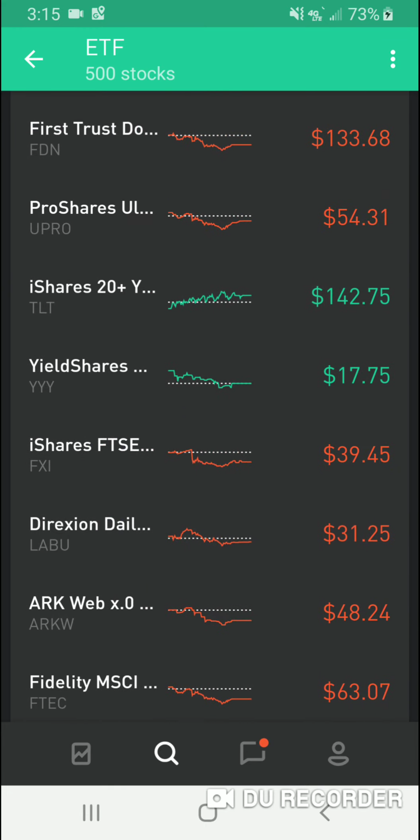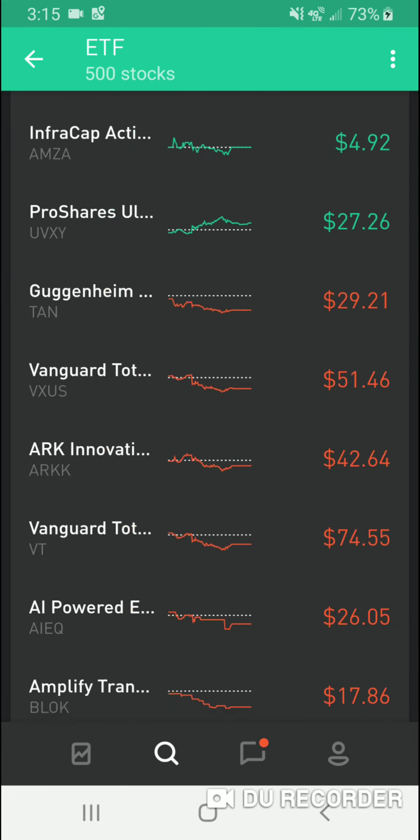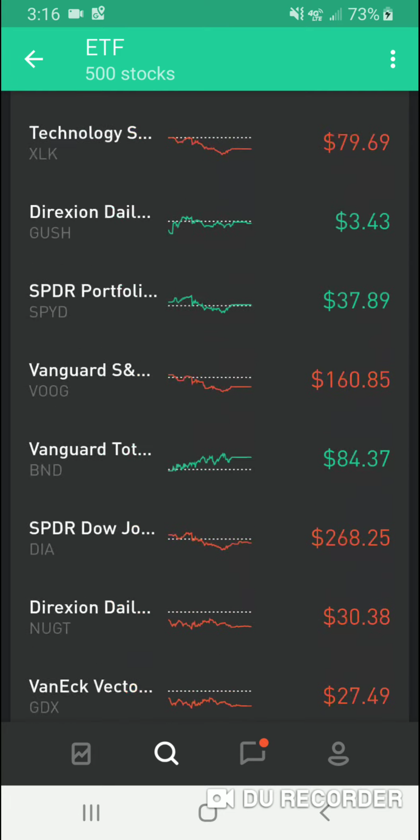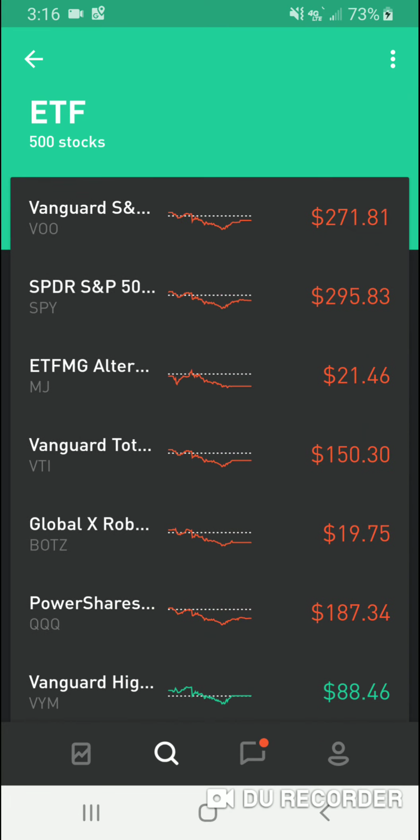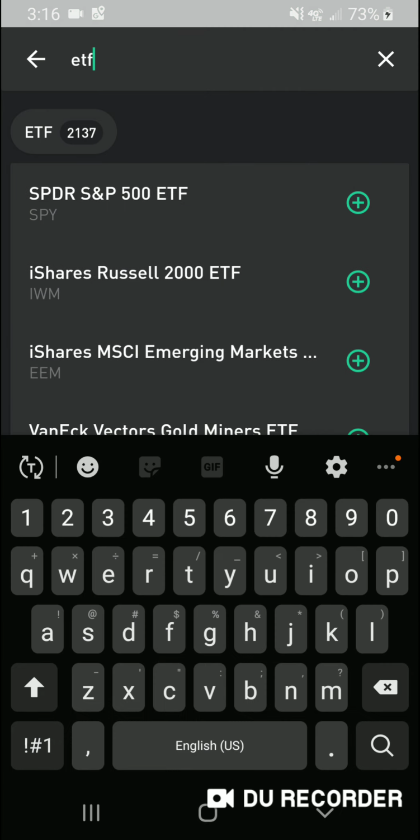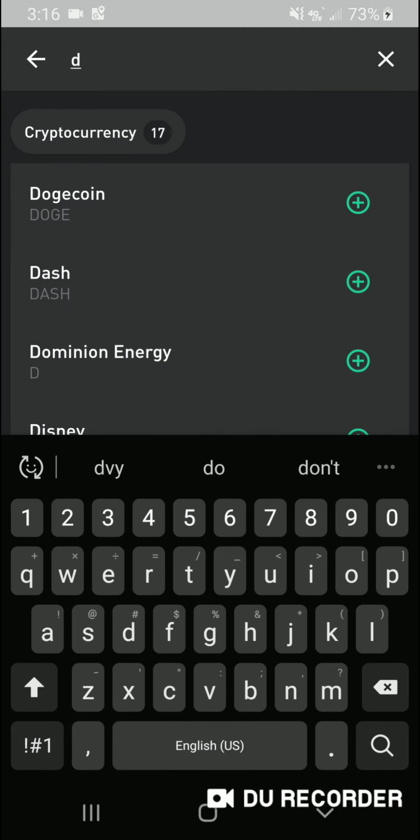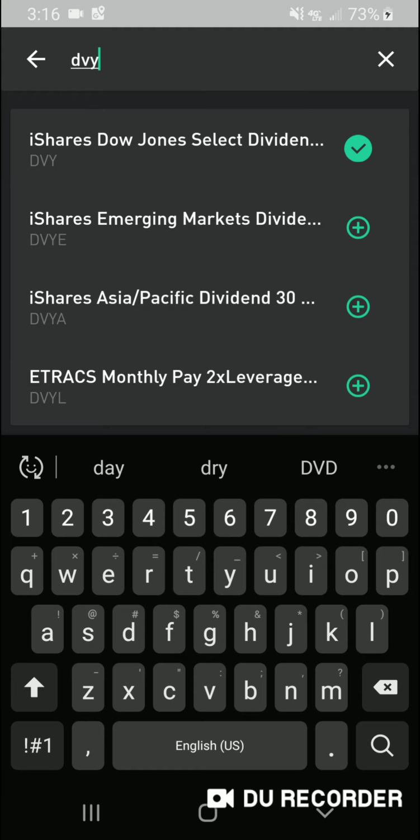Let's see some other ones. I've heard a bunch of them. If you've got any good ones, link them down in the comments. I'm pretty sure somebody else would like to know good ones to invest in or look at. But I chose DVY. It popped off for me right off the bat because I had a large share in Ford and AT&T, and I use both of those, so it's not too bad.